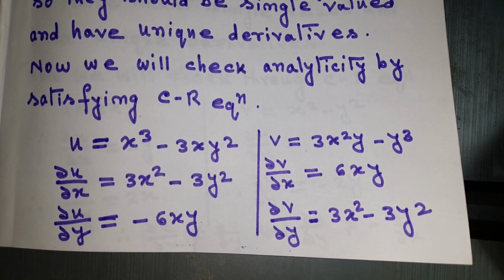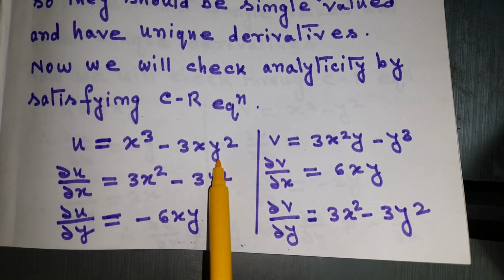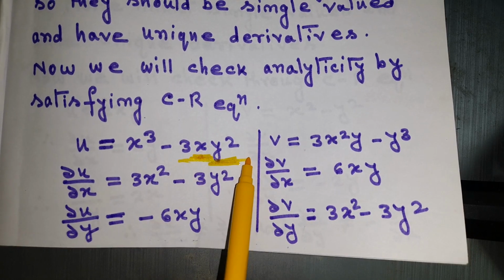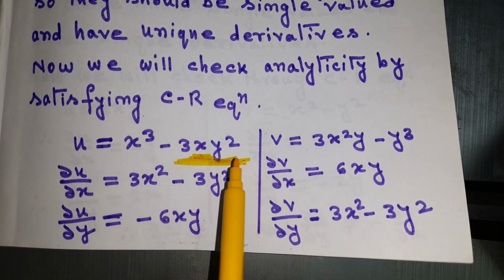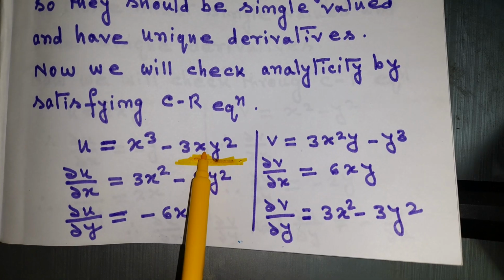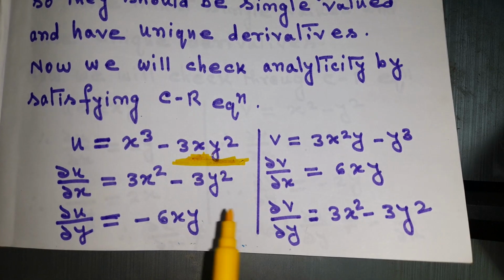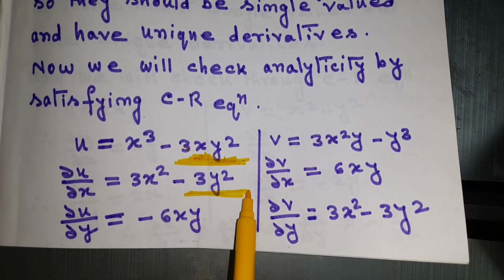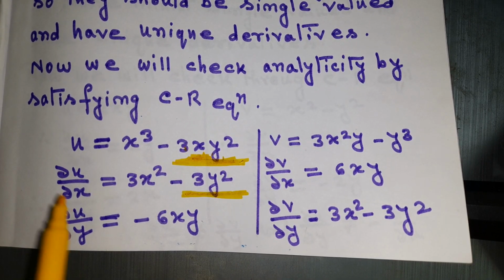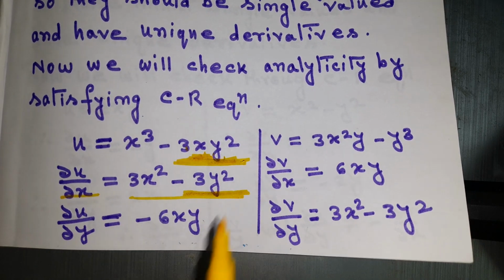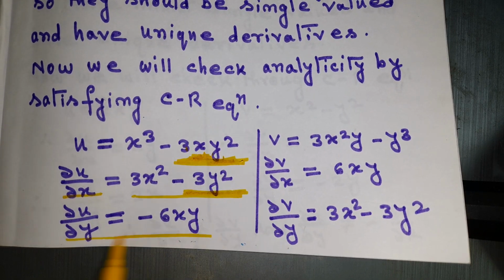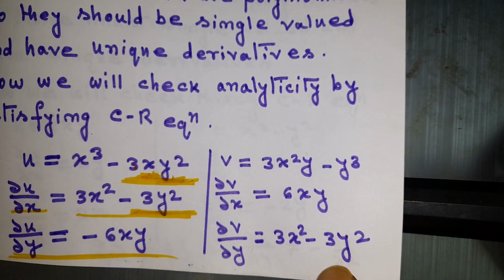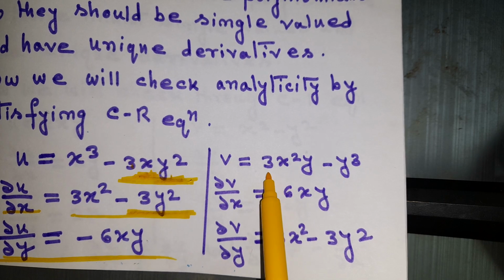In the term 3xy square, we take the derivative of y square, so we get 3x times 2y. If it were only 3y square, it would become 0. So we have del u del x equal to 3x square minus 3y square, and del u del y equal to minus 6xy. Now v equal to 3x square y minus y cube.